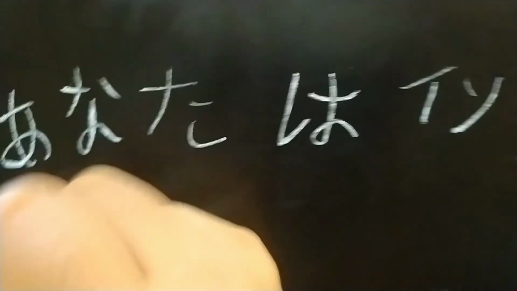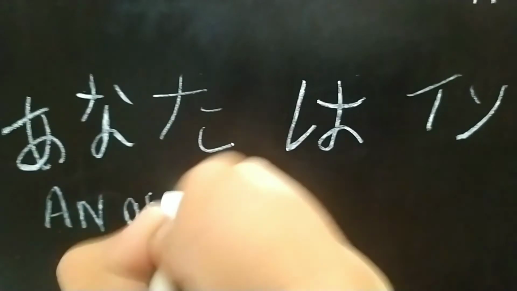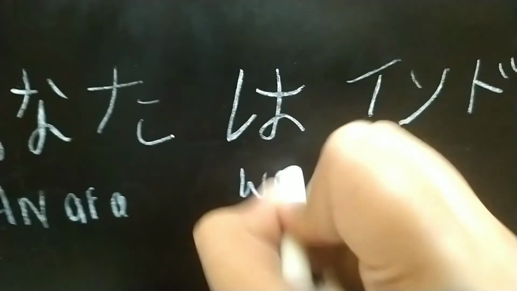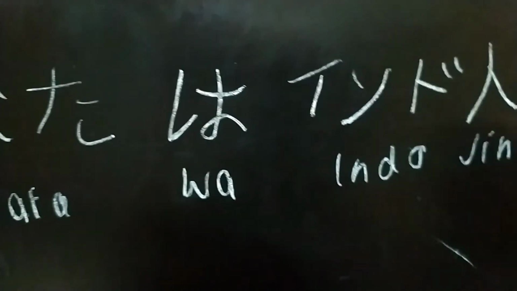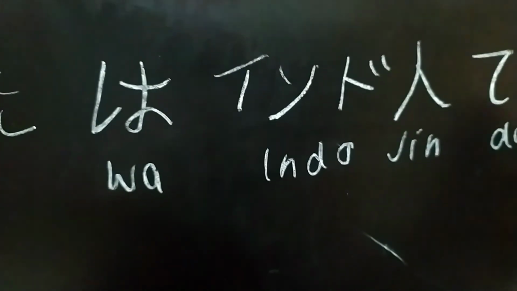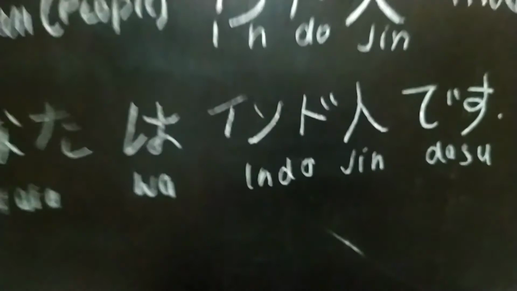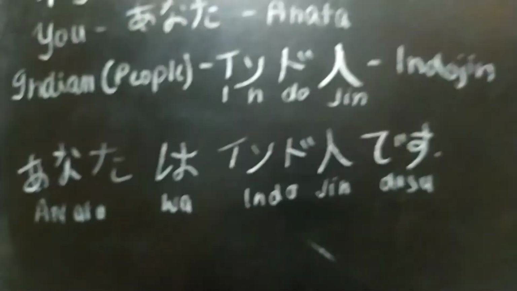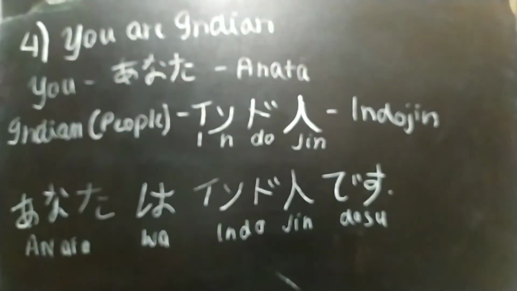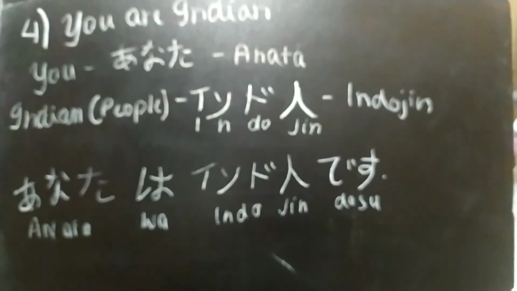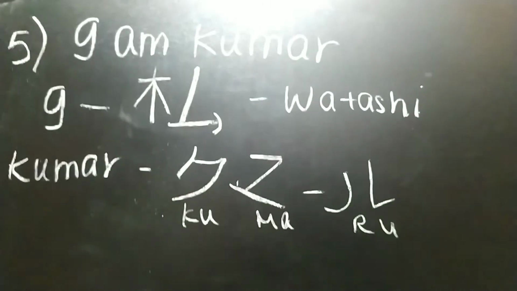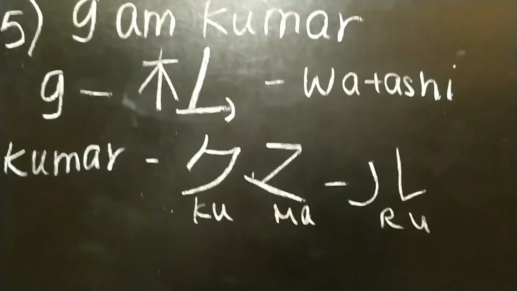Anata wa Indojin desu. This is anata, this is wa, this is Indo, this is jin. Indojin is a word, it's not separated. Okay, anata wa Indojin desu means you are Indian. And next we move to fifth, and that's I am Kumar.